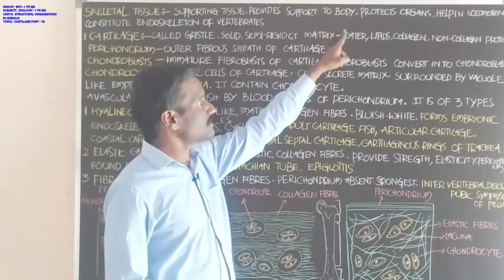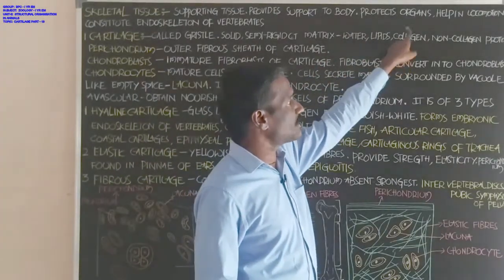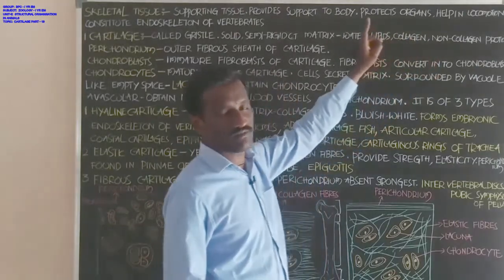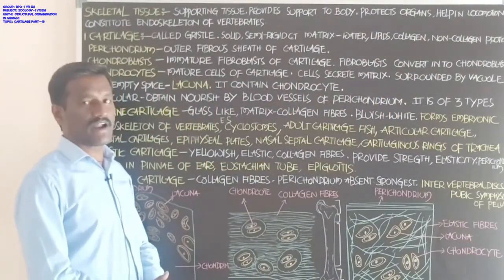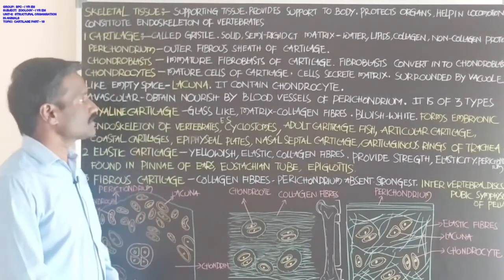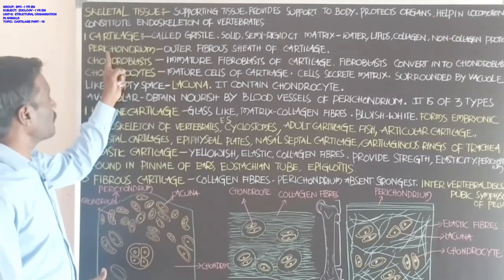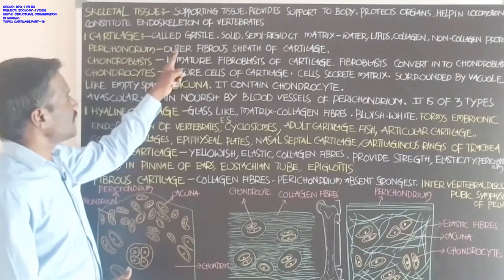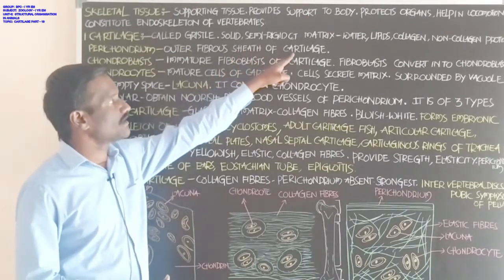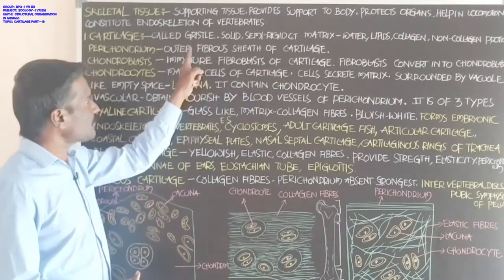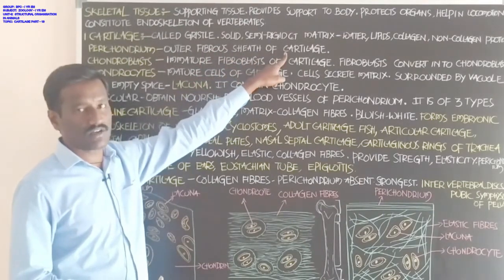Matrix consists of water, lipids, collagen protein and non-collagen proteins. This is about the composition of the matrix in the cartilage skeletal tissue. Next, what is the meaning of perichondrium? Perichondrium means it is the outer fibrous sheath of the cartilage, the outer fibrous connective tissue layer of the cartilage.